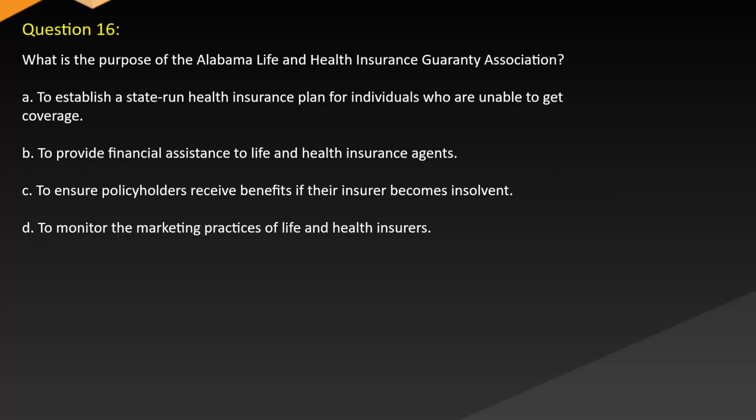Question 16. What is the purpose of the Alabama Life and Health Insurance Guarantee Association? A. To establish a state-run health insurance plan for individuals who are unable to get coverage. B. To provide financial assistance to life and health insurance agents. C. To ensure policyholders receive benefits if their insurer becomes insolvent. D. To monitor the marketing practices of life and health insurers.